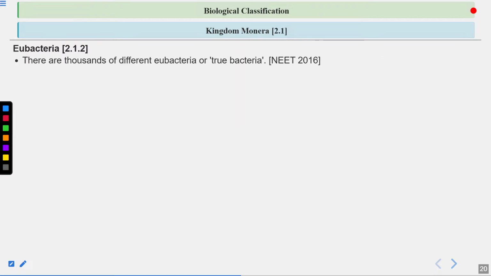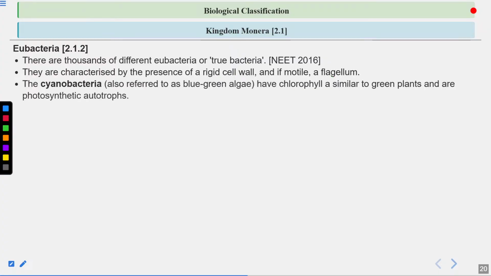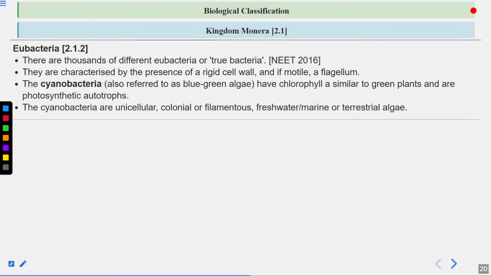Let's talk about the eubacteria. Eubacteria are the true bacteria. Again, a question has come from this line. They have a rigid cell wall, and they might have flagella also. If they have flagella, then they are motile. Now the cyanobacteria, also known as blue-green algae, have chlorophyll a similar to green plants and are photosynthetic autotrophs. Again, remember this. This line is also very important. A question can come from here.